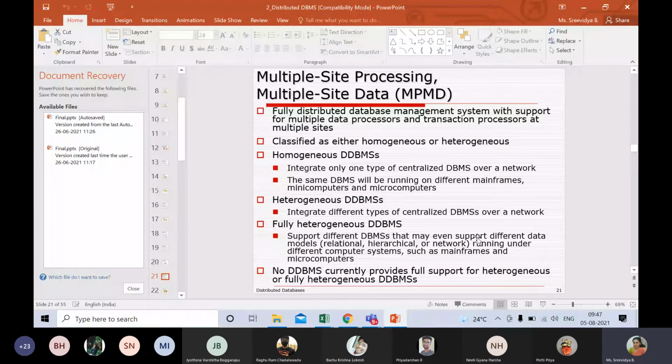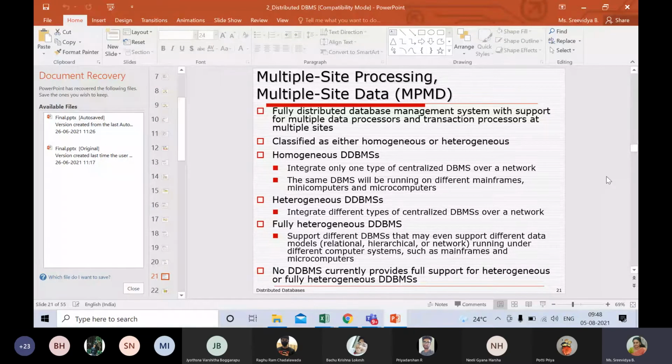Multiple site processing and multiple site data is a fully distributed database management system. And here the data may be present at multiple places, and even the processing can happen in multiple places. So here we can classify them into different kinds of databases. You may have homogeneous distributed DB, or you can have heterogeneous.